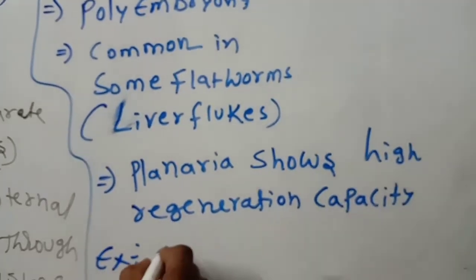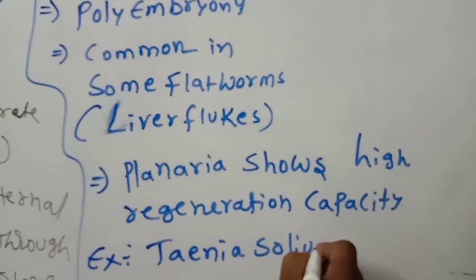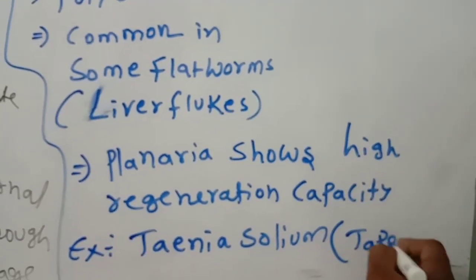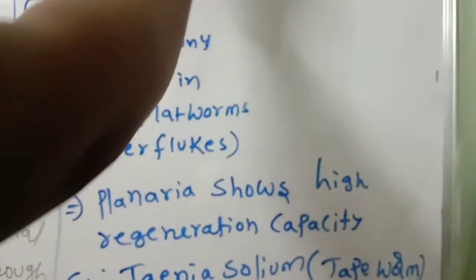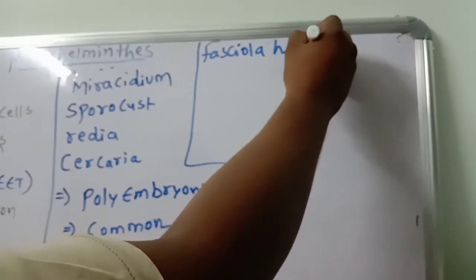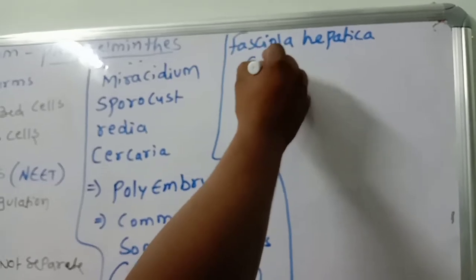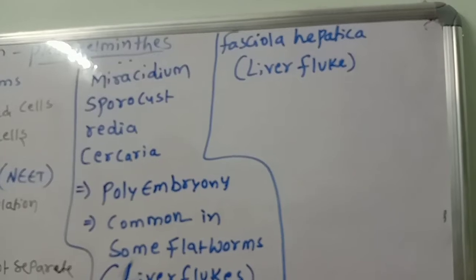Examples I am telling about. Number one, Taenia solium. The common name is tapeworm. This is the first point you should have to remember. Second one, Fasciola hepatica, called liver fluke.